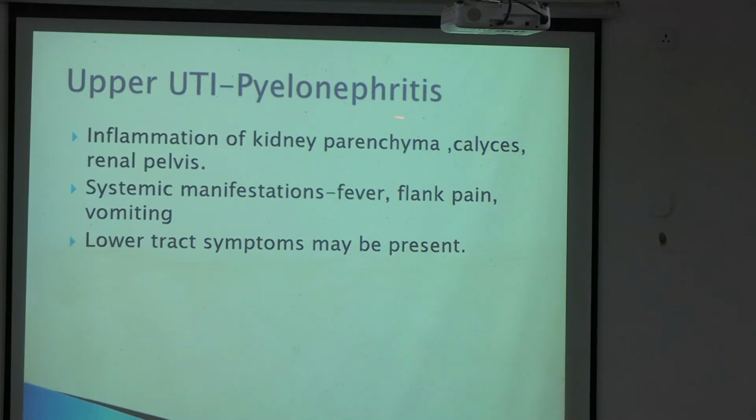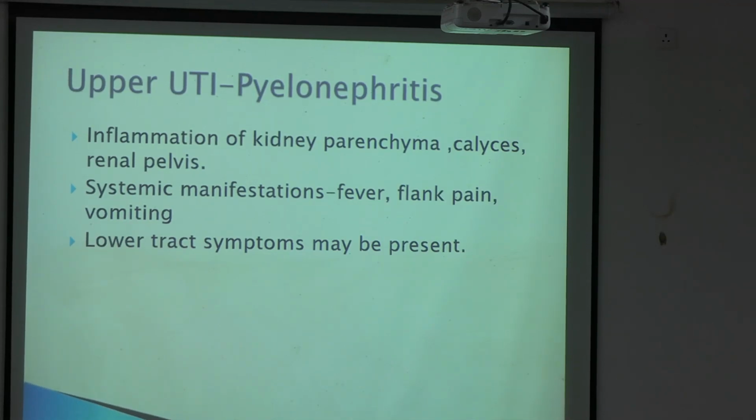Upper UTI is pyelonephritis, inflammation of the kidney parenchyma. So it is all the involvement of the kidneys, the parenchyma, the calyces if you remember, and the renal pelvis. Systemic manifestation will be there. There will be fever, flank pain and vomiting. Lower tract symptoms may be present.